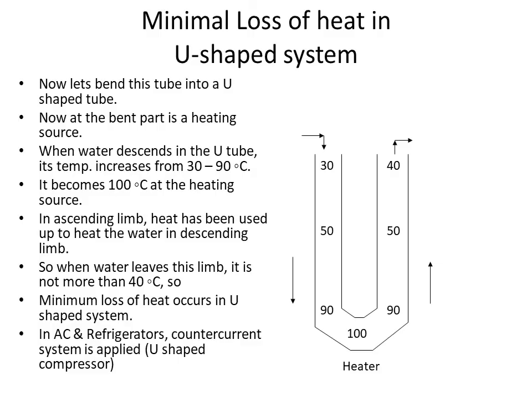Now let us bend this tube into a U shape. At the bend part there is a heater, and when the water enters, its temperature gradually increases from 30 to 90 degrees and eventually becomes 100 degrees at the heating source. As it ascends back, this water is used to heat the water in the descending limb, which shows that there is minimum loss of heat in the U-shaped system.